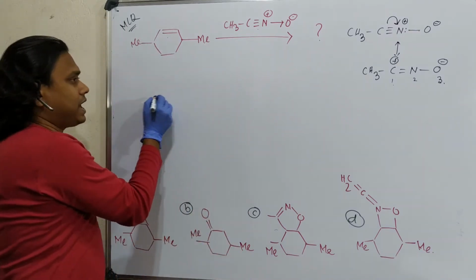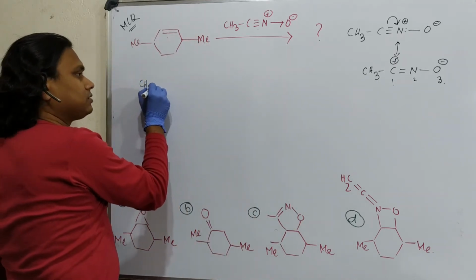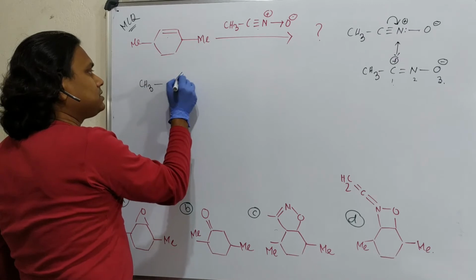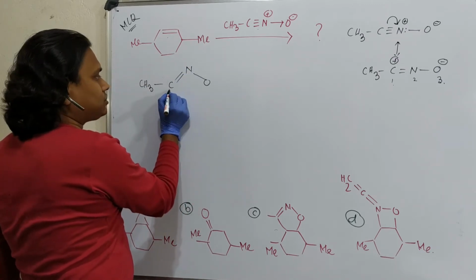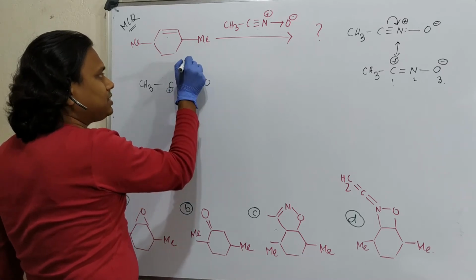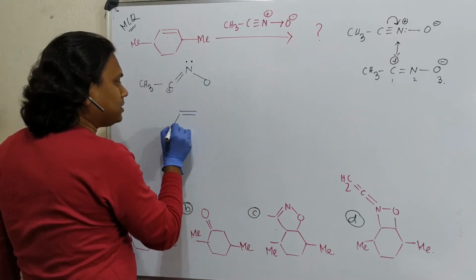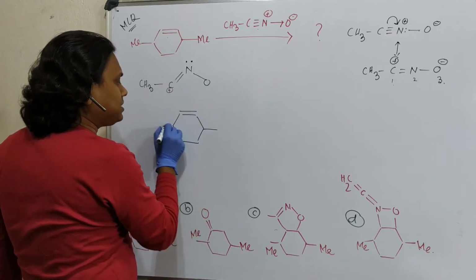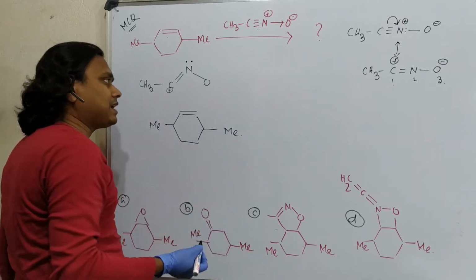What can happen? And actually its structure is not like that. Its structure is, see, this is N, this is O, because this is sp2 hybridized, so 120 degree. This is also sp2, so 120 degree, and there is another lone pair. Now it reacts with this alkene, and this is actually a cycloaddition reaction, better to say a kind of pericyclic reaction.